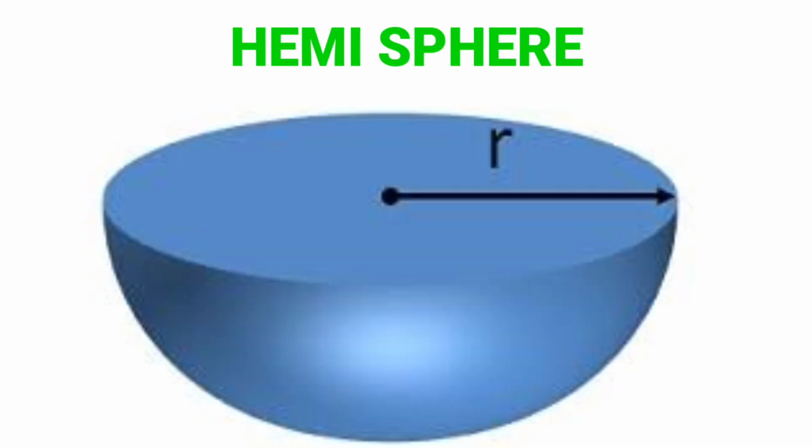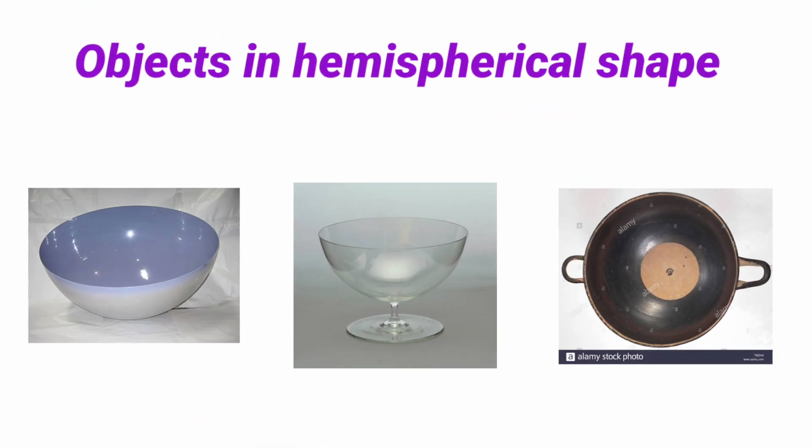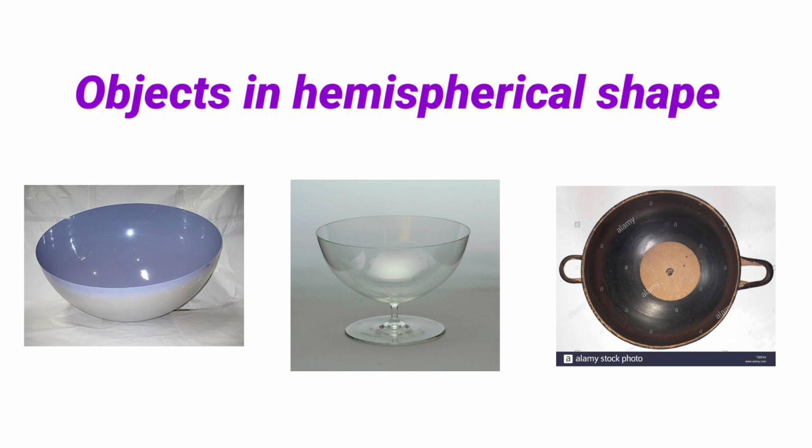The next object is a hemisphere, which is just half of a sphere. When you cut the sphere into 2 equal parts, each part is a hemisphere. It also has a radius and its height is also equal to radius. Let us see how to calculate its surface areas. Objects in hemispherical shape: a bowl and the ice cream bowl and the fry pan we are using in our day-to-day life. They are all simple objects which are in the hemispherical shape.